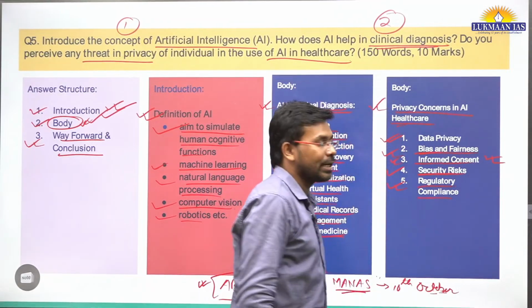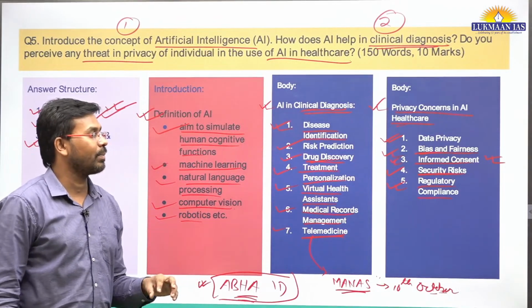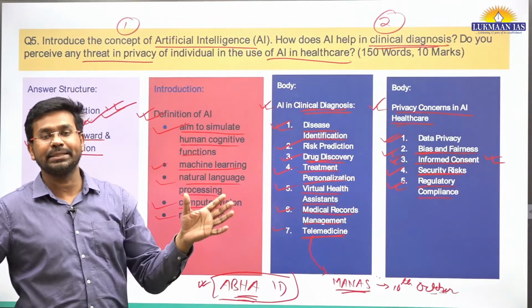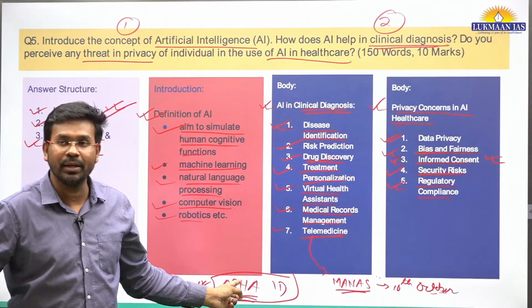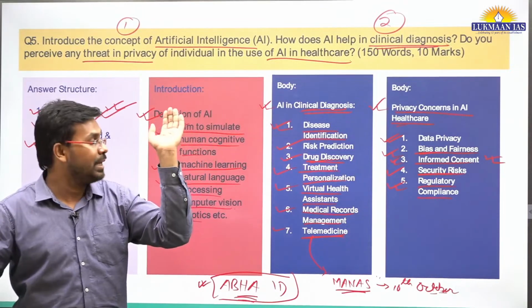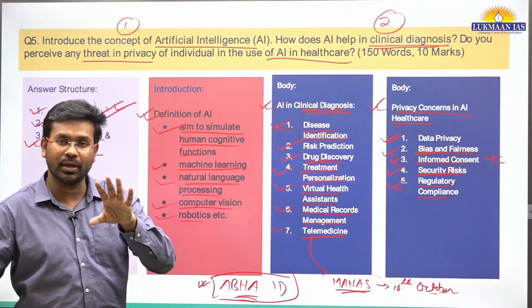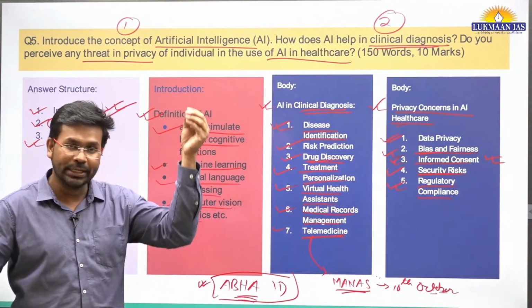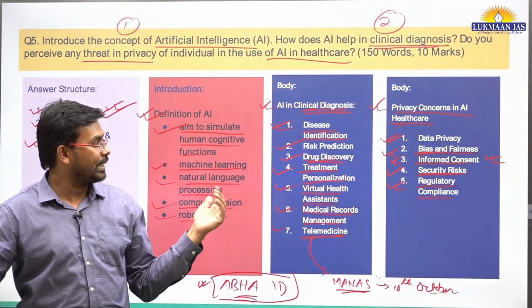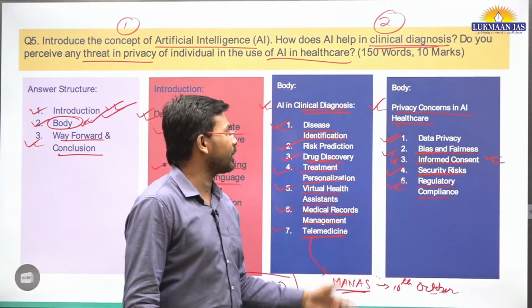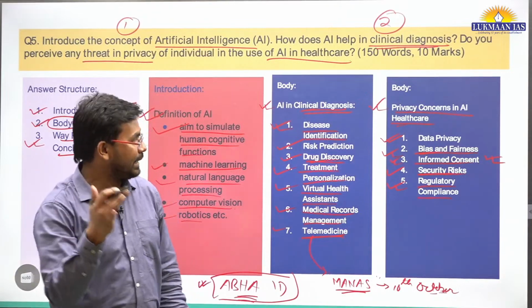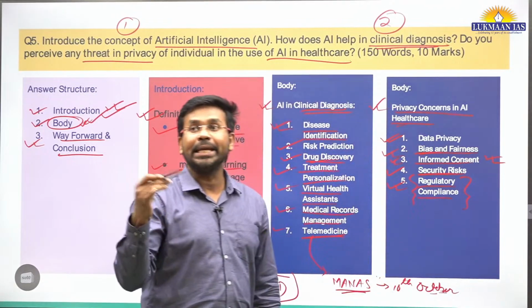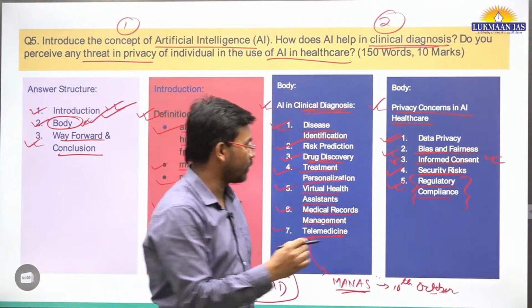Also, regulatory compliance related things are privacy concerns. There can be many private agencies that can access data from the Abha system or somewhere else, and those private agencies or individuals may not comply with the regulatory framework that is there in India. So regulatory compliance may be one such thing. Recently, it is not related to the health sector, but recently what has happened, Paytm Payments Bank, you might have heard about.